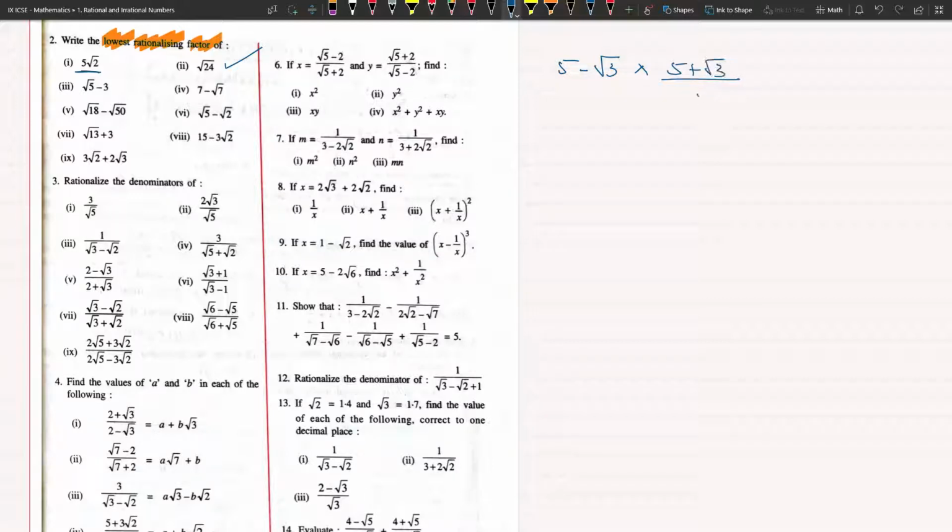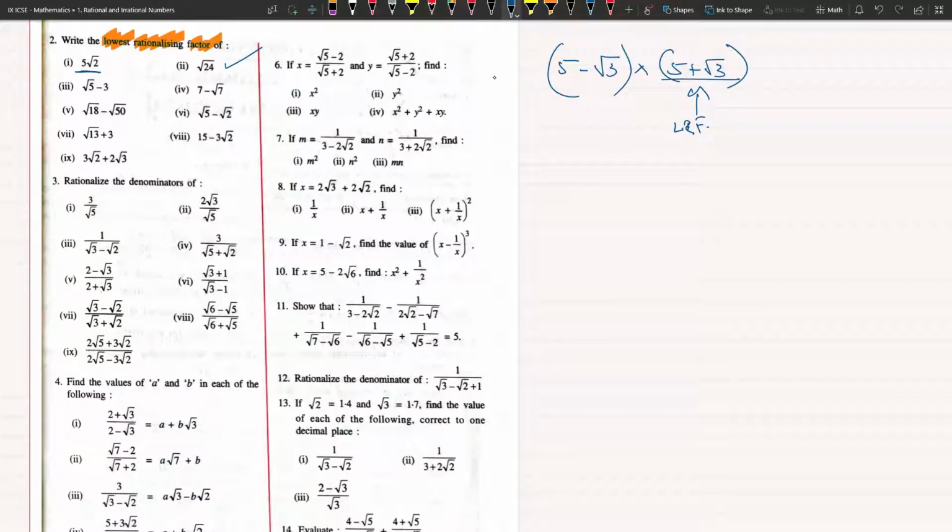Very good. So the least rationalizing factor is its conjugate, जो मैंने वीडियो में बताया था, which you picked up. Very nice. I am very impressed. 5 minus root 3 का जो conjugate है, that is 5 plus root 3. You write the same number with the opposite sign and then multiply. You will get a rational number as the answer.